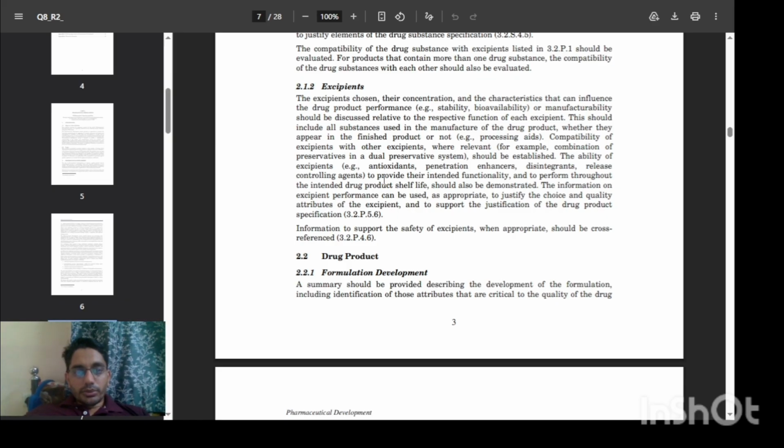The information on excipient performance can be used as appropriate to justify the choice and quality attributes of the excipient and to support the justification of the drug product specification. Information to support the safety of an excipient, where appropriate, should be cross-referenced.